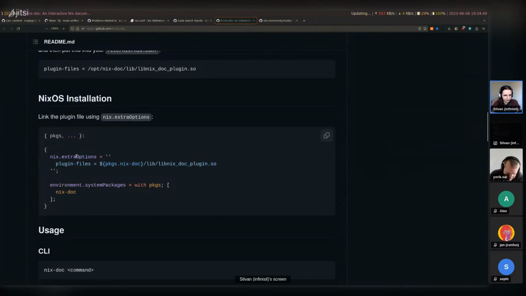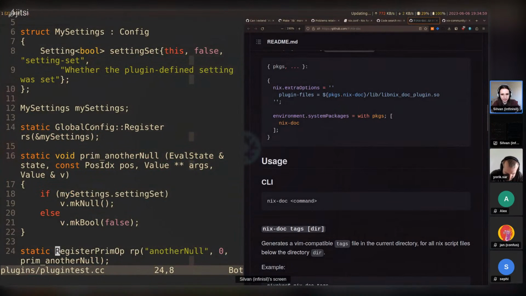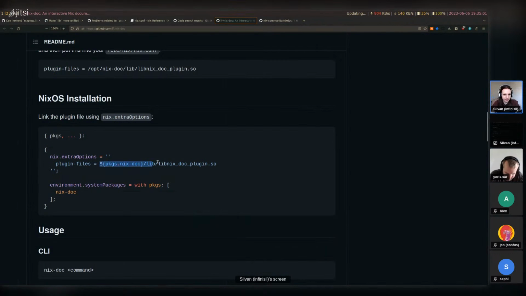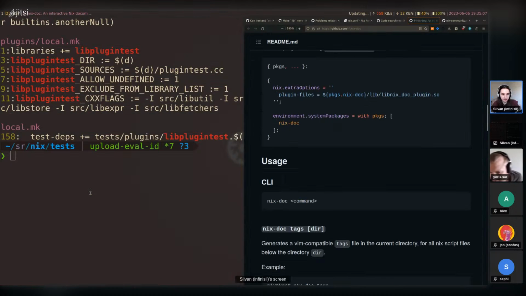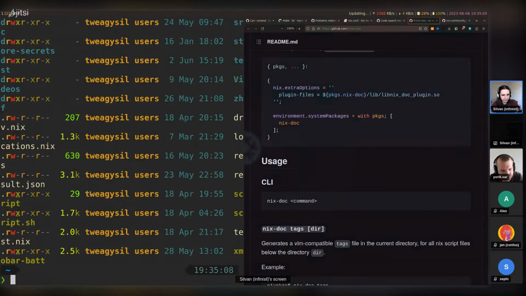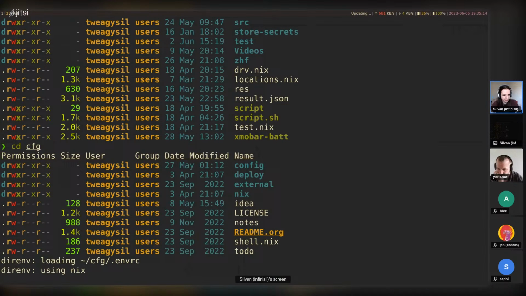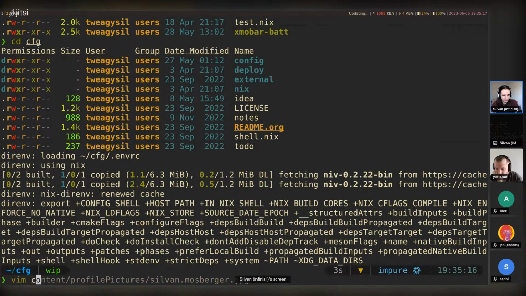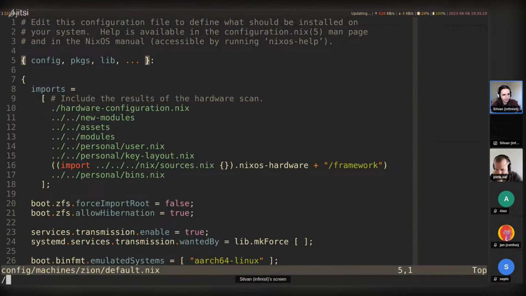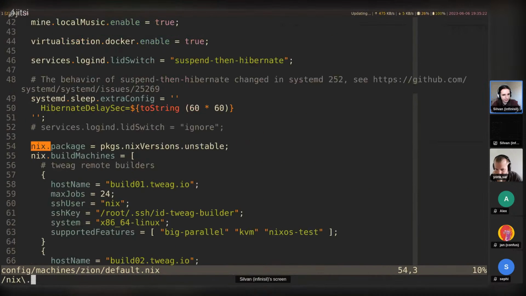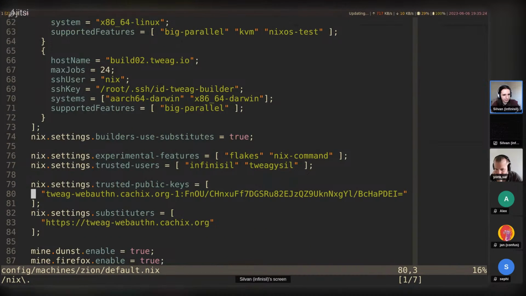And actually, it uses extra options here. There's a new way of doing this. Let's try that. And it says to add it to system packages as well. Let's just see what's up with that, because for the next plugin, I imagine this would be enough, but I imagine it might add some further binaries, so it can do more. So let's go into my config. Let's do default here, and let's say Nix build machines.